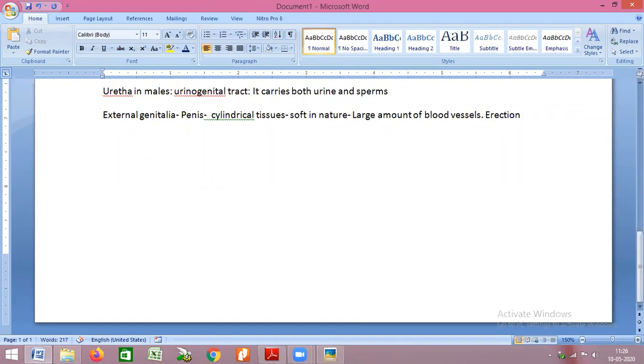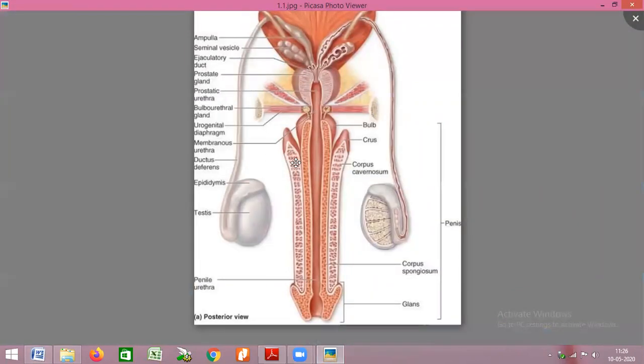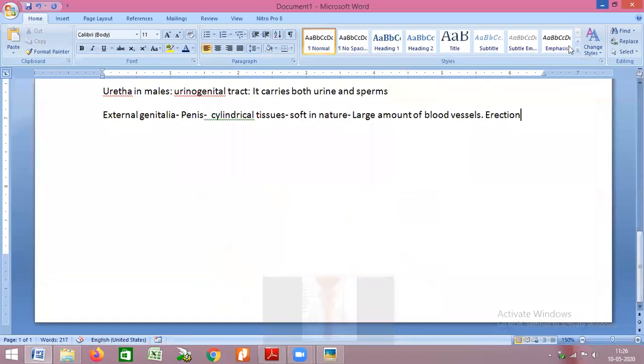Now, this erection basically arises, as I have told, due to the movement of blood in the blood vessels and the tissues which are surrounding. You can see one white tissue surrounding the penis. This white tissue is called corpus cavernosa. Only for your competitive exam, we have to consider this.